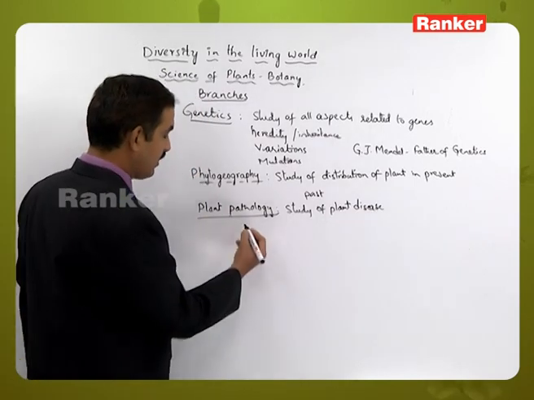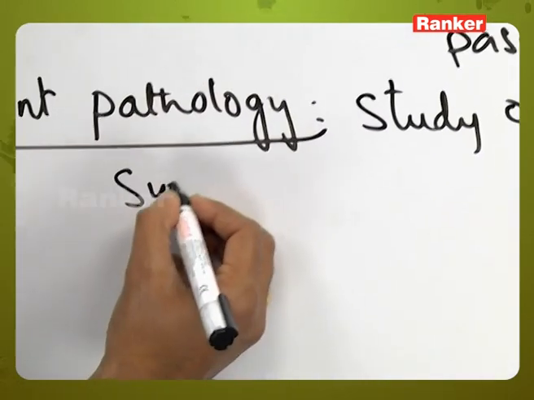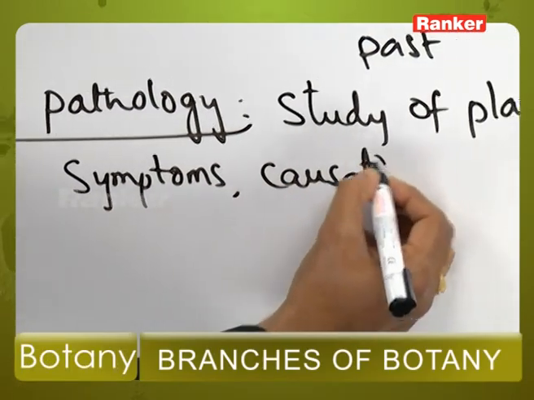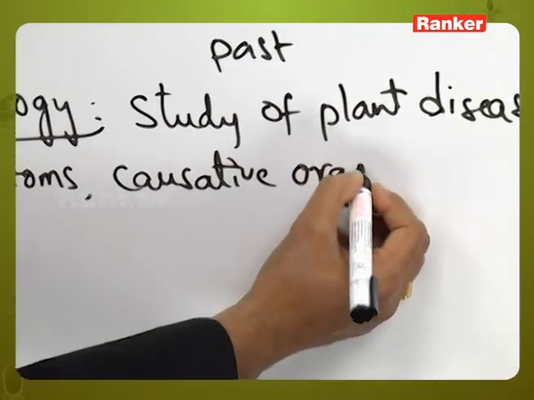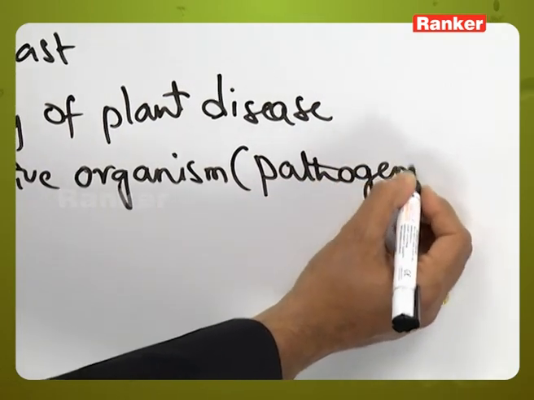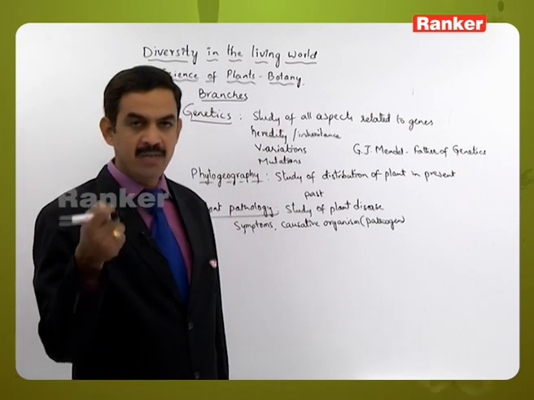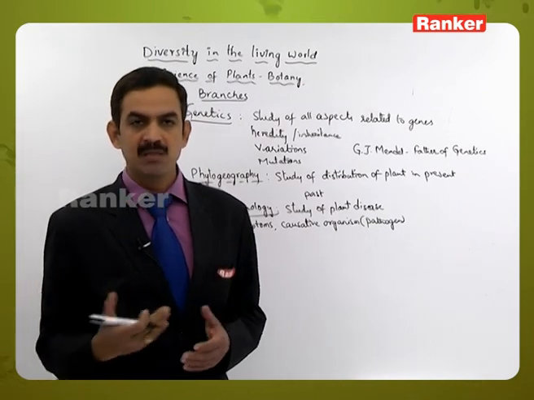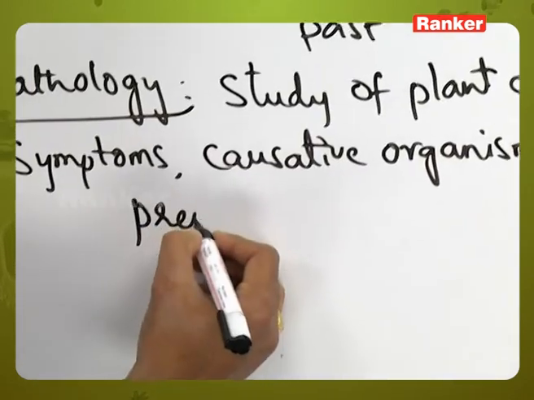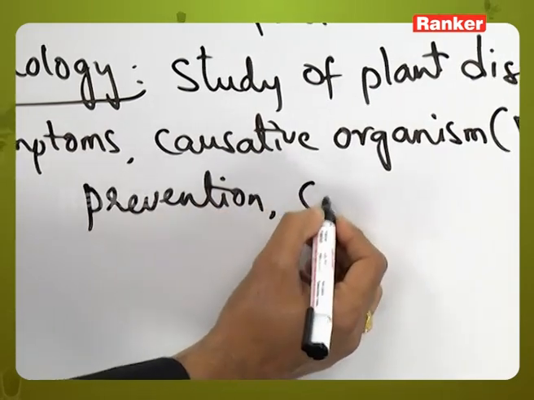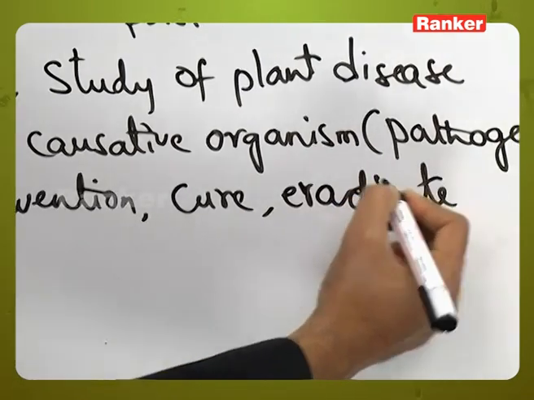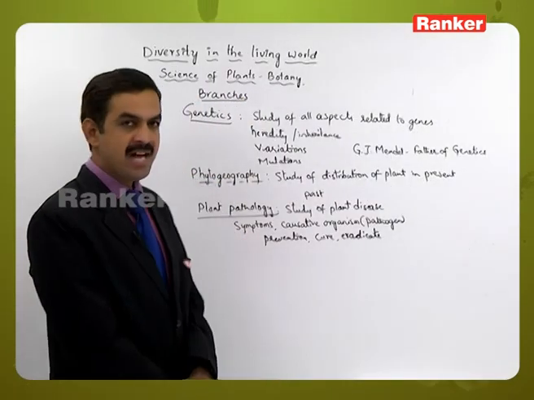Here we study the symptoms of the disease and the causative organism, that is the pathogen which is causing the disease, the life cycle of the pathogen, how it produces the symptoms or disease in that particular organism, and prevention, curing the disease, and how to eradicate the disease. All this is studied under plant pathology.